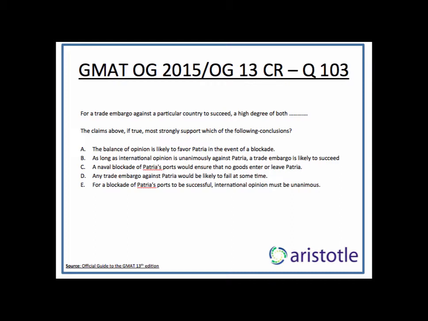E says, for a blockade of Patria's ports to be successful, international opinion must be unanimous. Now see, the argument says we need a high degree of international accord, but we don't need unanimity. So that is why E cannot be inferred. International opinion doesn't have to be unanimous. Even if 95% of people agree, that's a high degree of accord. So that is why E goes out. So the answer is D.